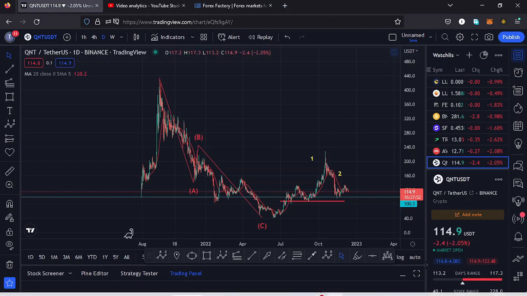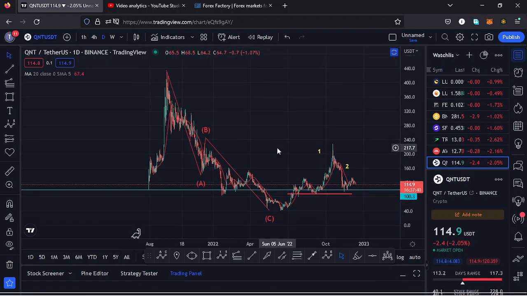This is a price prediction update on Quant, whose current price stands at the $114.9 mark, and here on TradingView the market is down by 2.05%. In this video I want to give you the short-term and the long-term scenarios that I'm expecting to play out, basing my analysis on the Elliott structures, the Fibonaccis, and also the key areas of support and resistance.